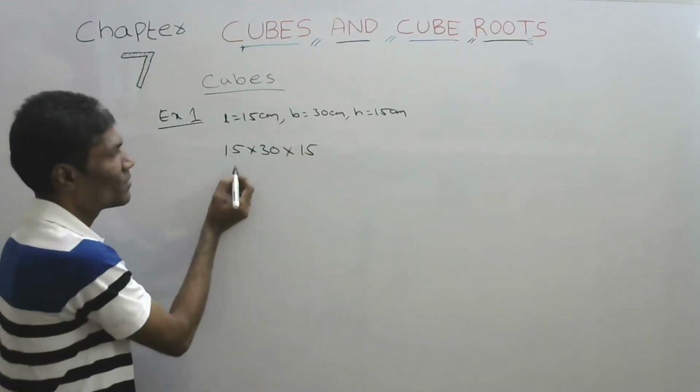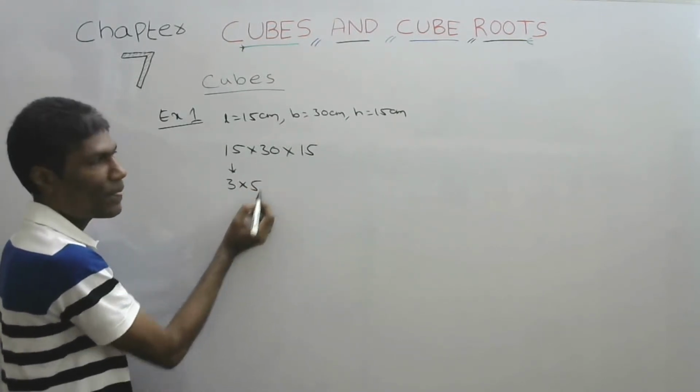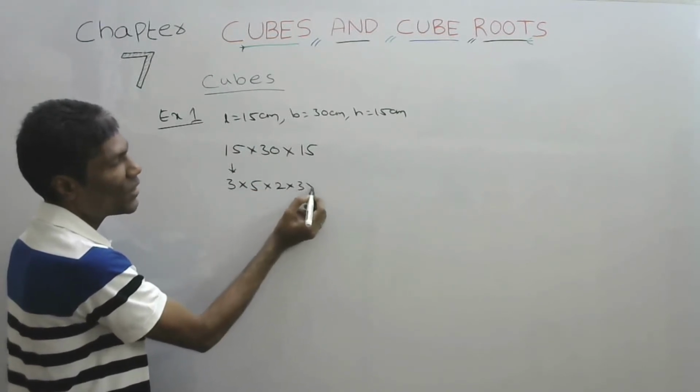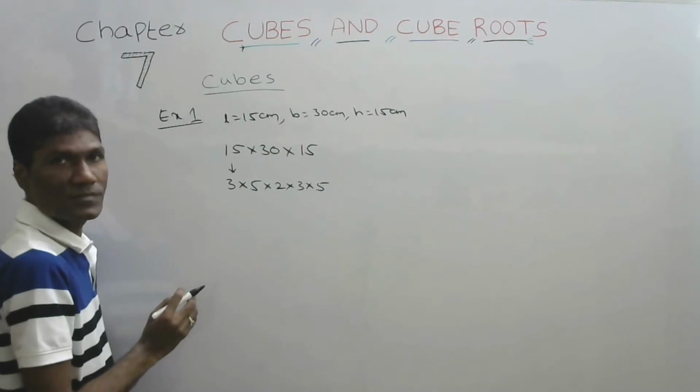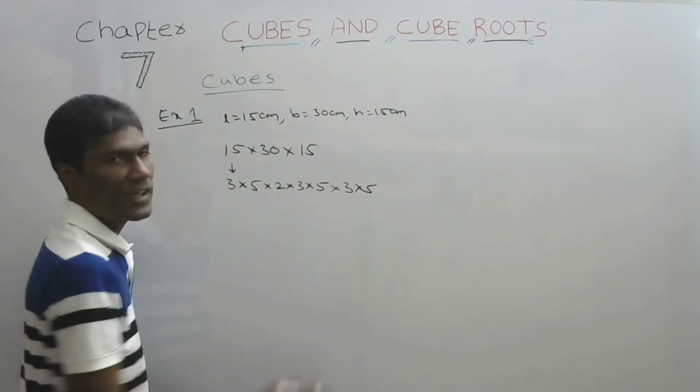Let us see once. 15 can be written as 3 into 5. This 30, 2 into 3 into 5. This 15, 3 into 5 we can write.